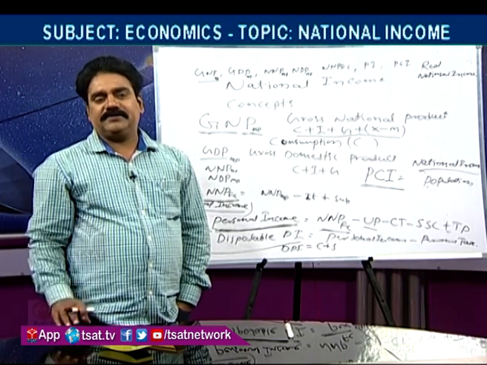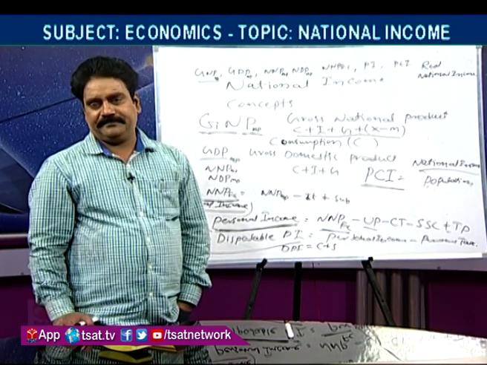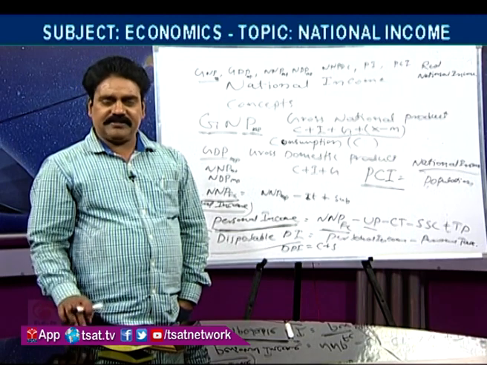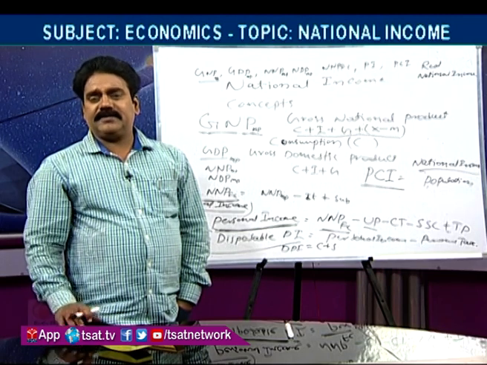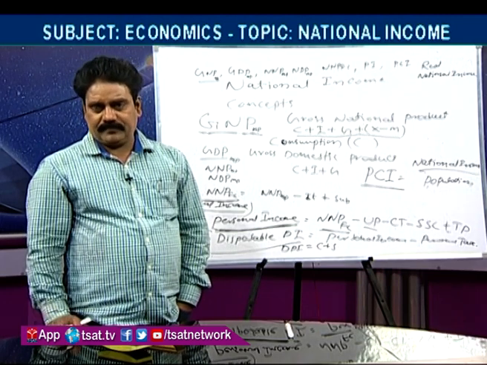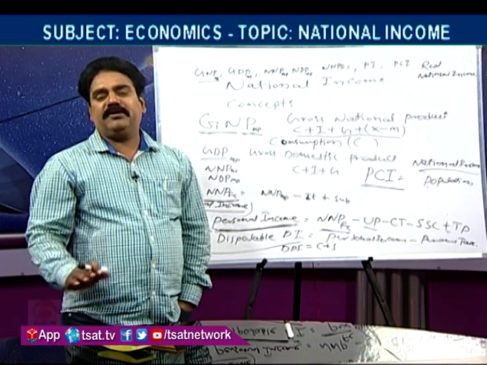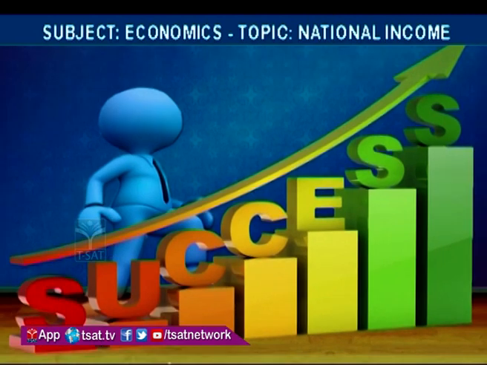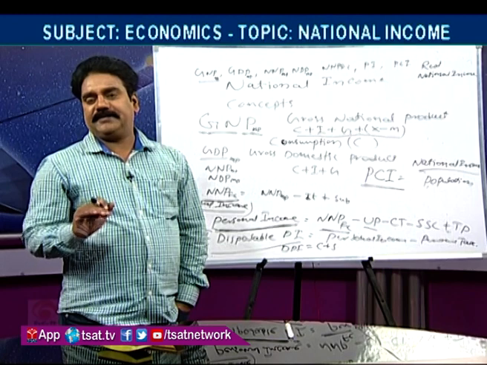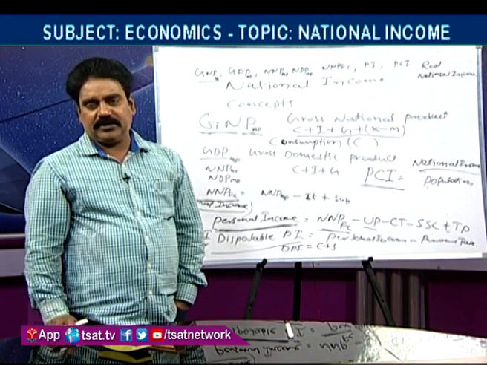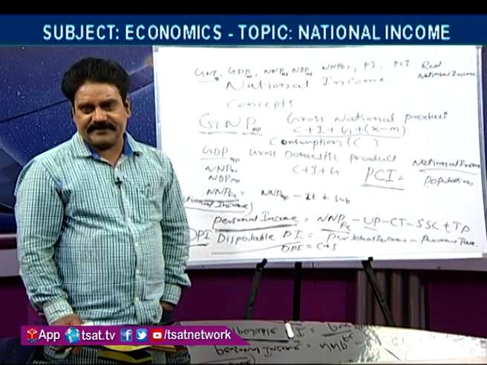Or sometimes the goods and services produced this year are less than last year, but prices are increased, doubled. 10 rupees became 20 rupees. Then total income may be projected as double, even though production is decreased. That impact should be reduced. To reduce that impact, we use the base year price.